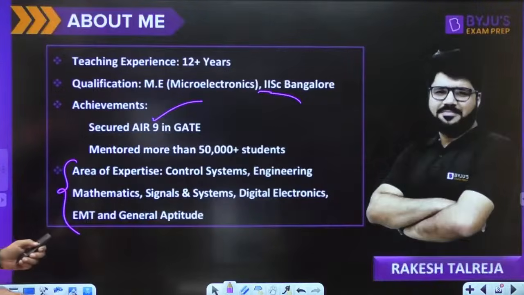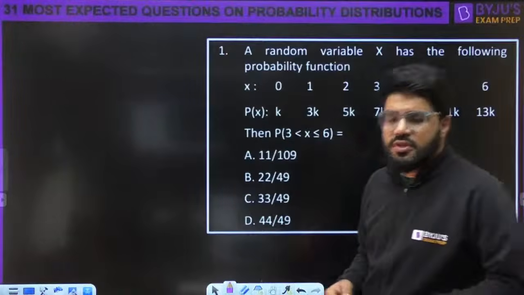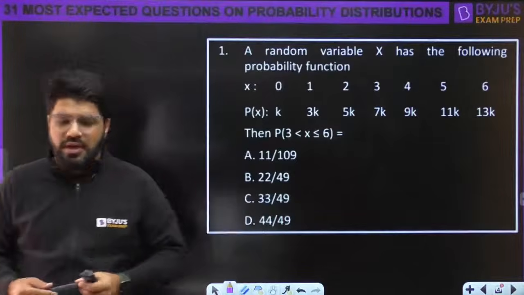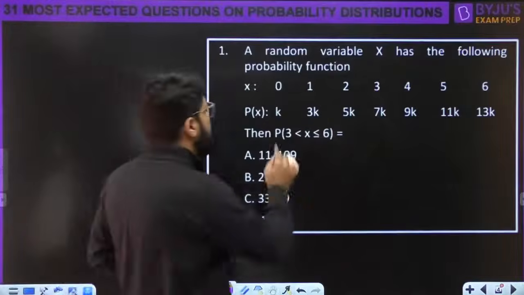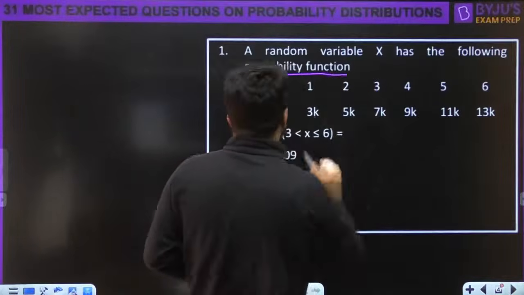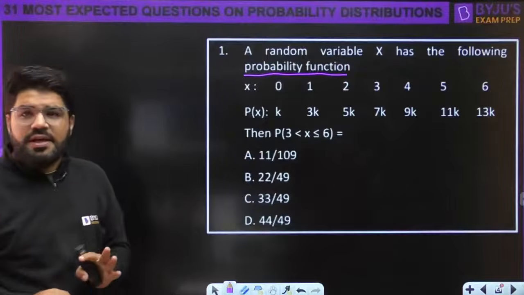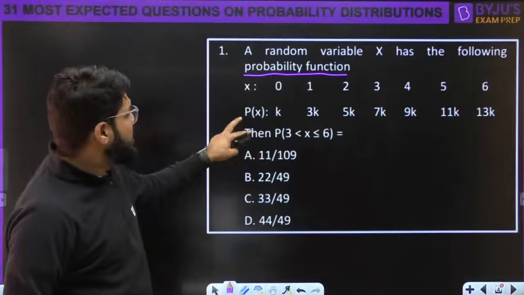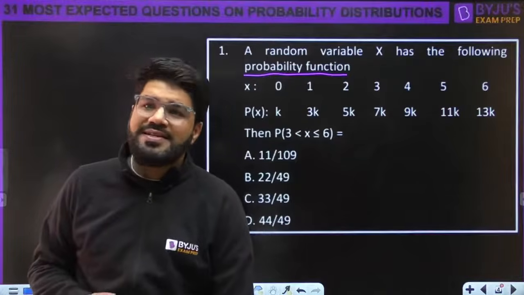Now guys, first question on your screen, straightforward. A random variable x has the following probability distribution. What is the probability that 3 < x ≤ 6? This is the first expected and common type of question, but here the probability distribution is given in the form of an unknown, that is k.